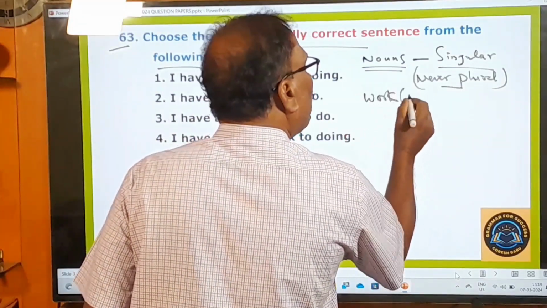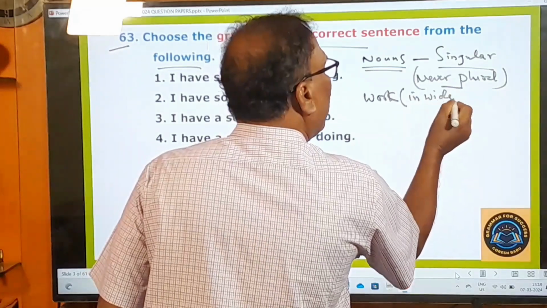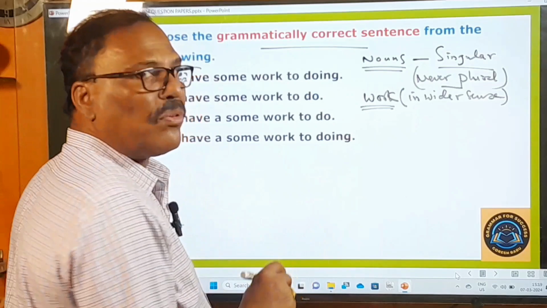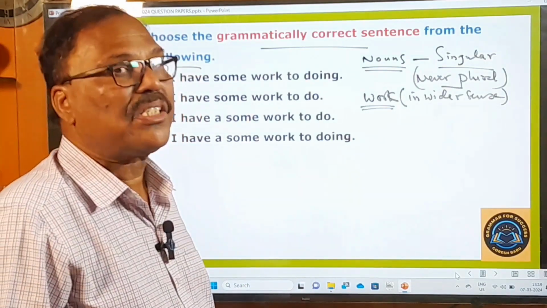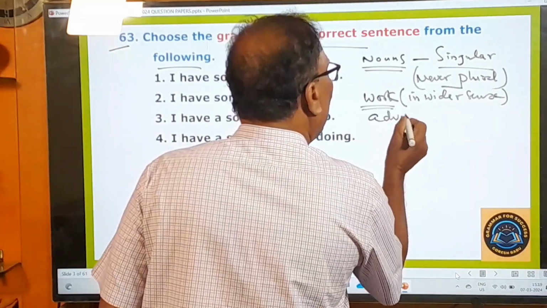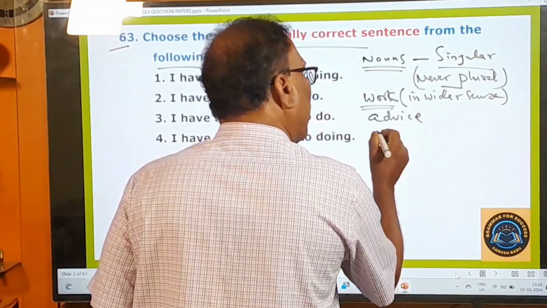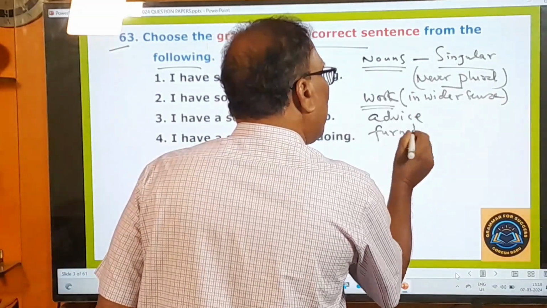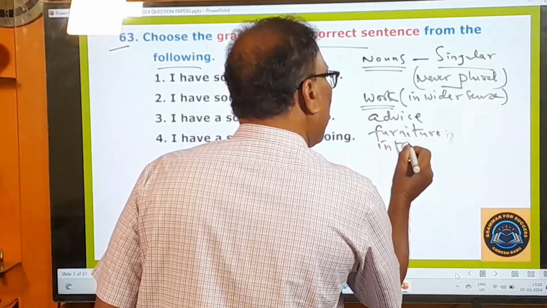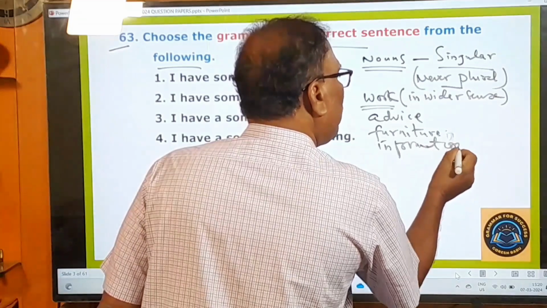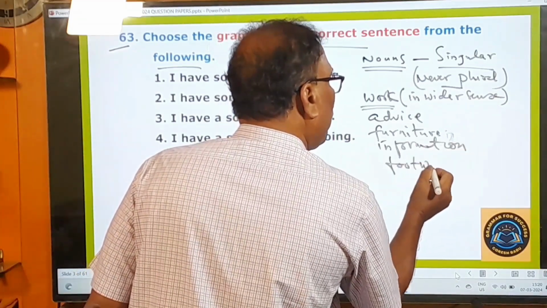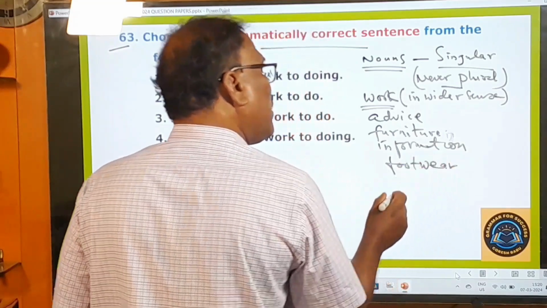Work in the wider sense. What is that? It is a singular noun. There is no plural word works. Only work is there. Similarly, advice is there. Advices is not there. Furniture is there. You cannot say furnitures. Information is there. Informations is not there. Similarly, footwear is there.